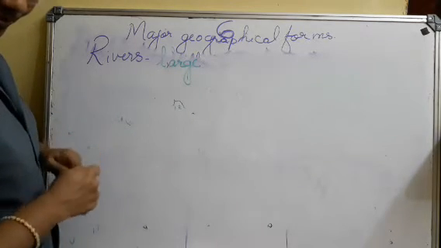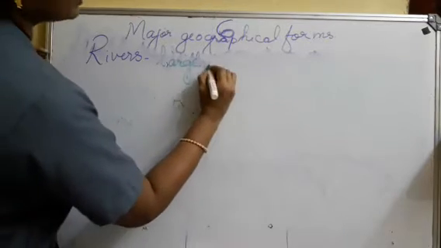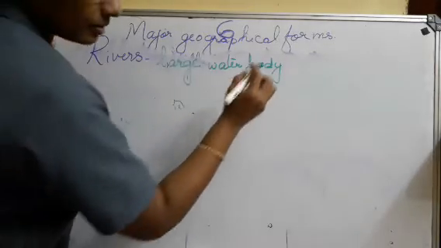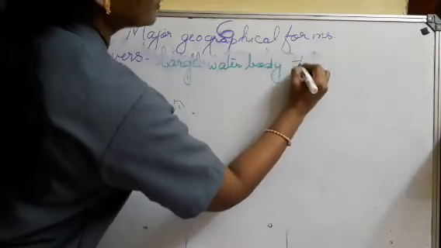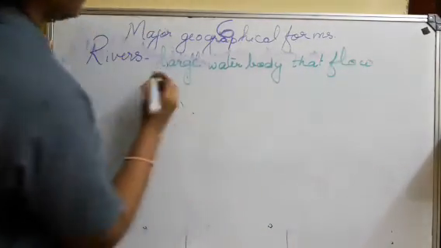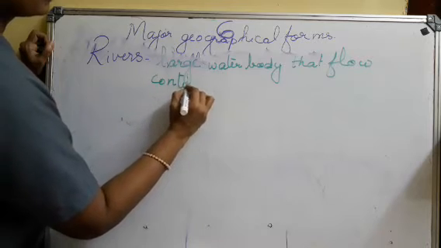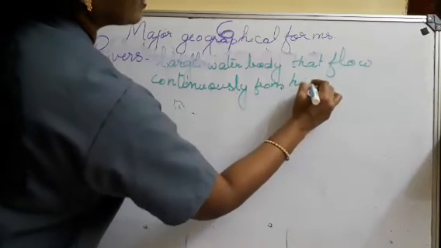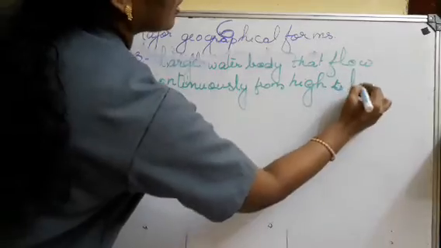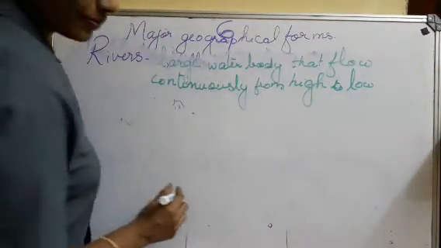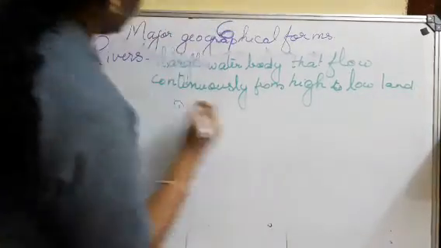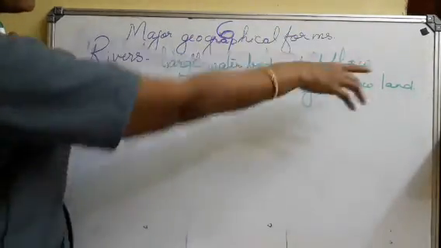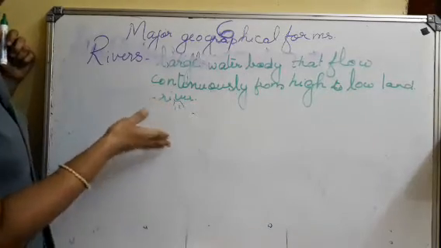Large water body that flows continuously from high to low land is called a river.